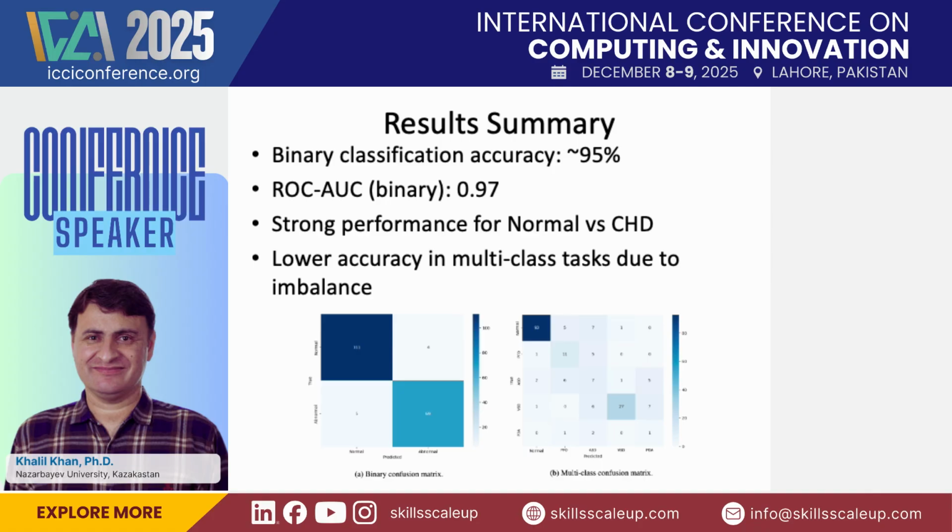The results which we got from our vision transformer model for binary classification are really excellent. We got around 95% accuracy, which is really good. For multi-class, however, we don't have good results, and there are different reasons. One of the main reasons is that the dataset we have in hand is highly unbalanced. Here you can see that in some cases we have very few samples, like here we have only 11 samples, and here again very few samples.